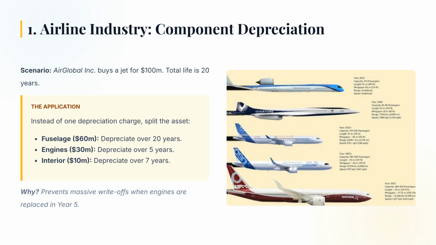By componentizing, we accelerate the depreciation of the engines to match their 5-year life. This ensures our profit margins are accurate every year, and we avoid a massive earnings shock in year 5.